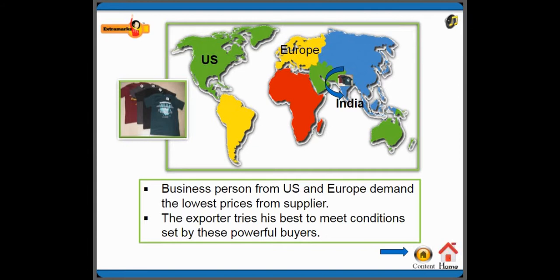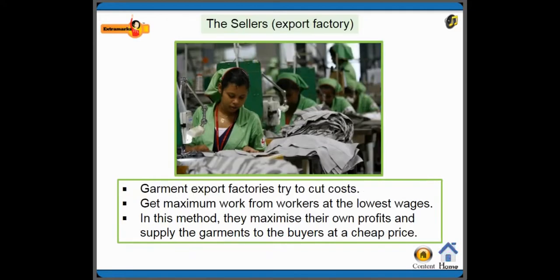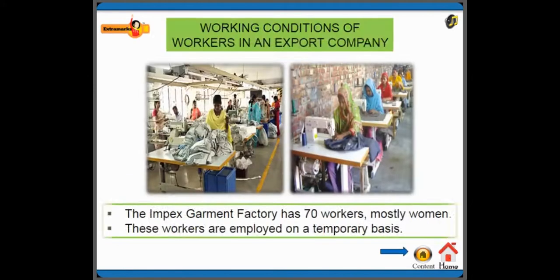Business persons from the US and Europe demand the lowest price from suppliers. The exporter tries his best to meet conditions set by these powerful buyers. And the sellers, in the sense the garment export factories, try to cut cost, and they get maximum work from workers at the lowest wages. In this method they maximize their own profits and supply the garments to the buyers at a cheap price.